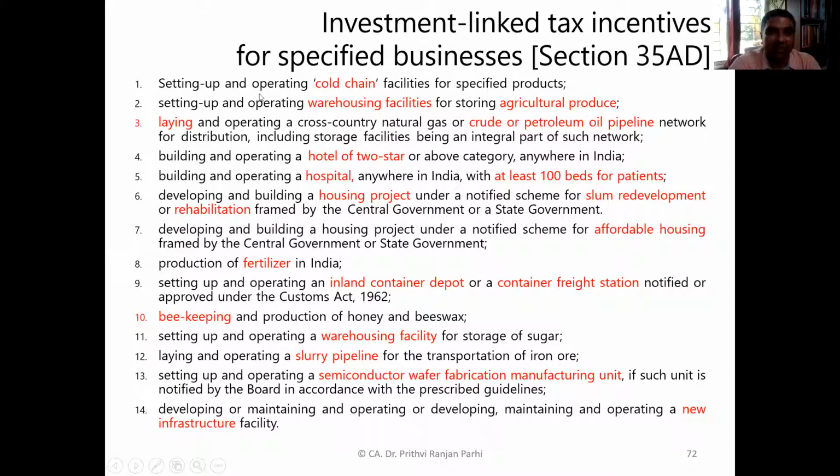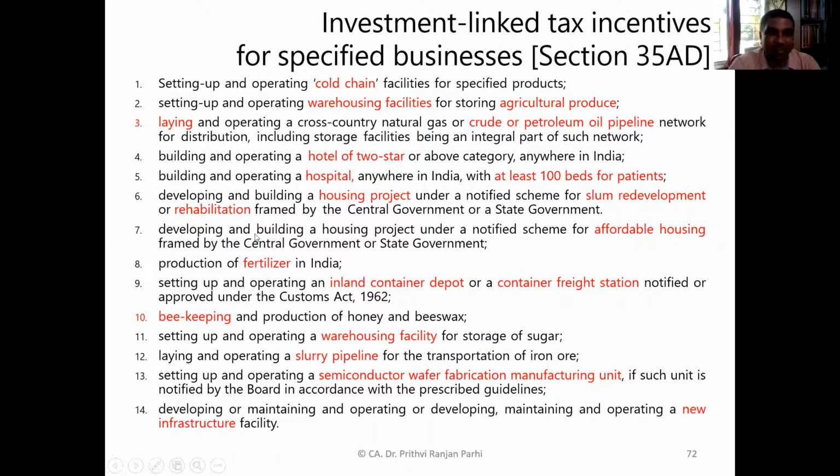You see, setting up and operating cold chains, then setting up and operating warehousing facilities for storing agricultural produce, then laying and operating natural gas, crude or petroleum oil pipelines, building and operating hotels of 2-star or above category, building a hospital with at least 100 beds, developing a housing project for slum redevelopment or rehabilitation programs.